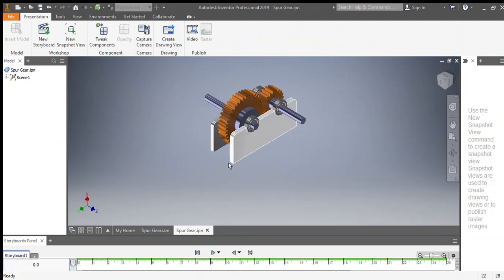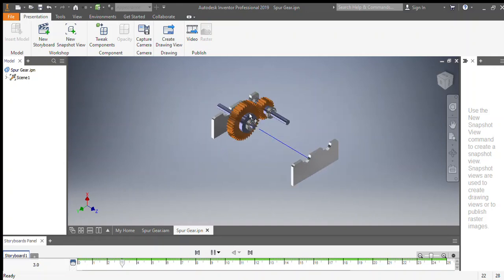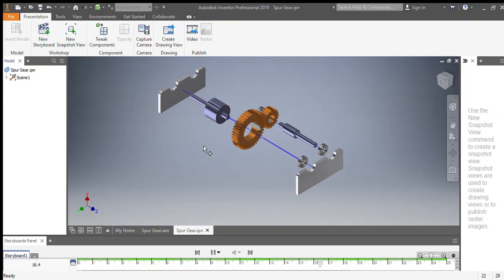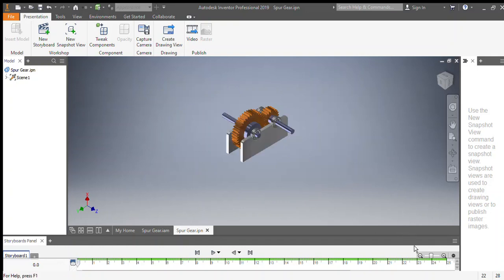So here it is. This is the complete assembly. I'm going to explode it for you now. Yeah, so now you've seen the exploded one. I'm going to pause it here.